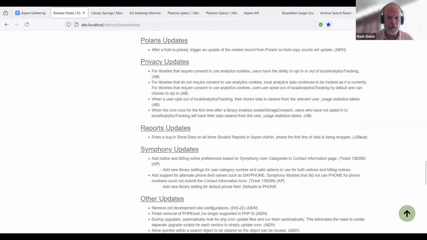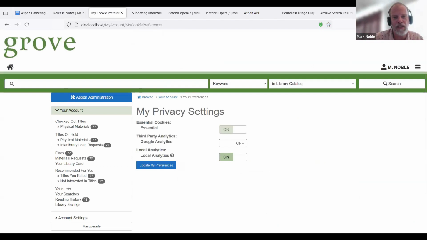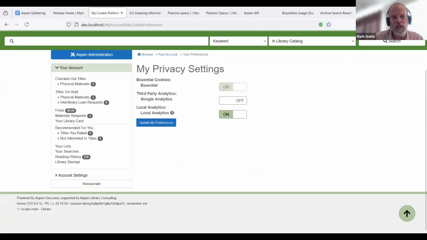Privacy updates. So this is only for libraries that use the cookie consent functionality, which, as far as I know, nobody in the US is using. But if you are, there's some changes. What it's going to do is try to make sure that if a patron has opted out of cookie consent or opted out of analytics tracking, that information has moved to your privacy settings. So here we have the ability to say, are we tracking essential cookies, third-party analytics like Google Analytics, or local analytics?